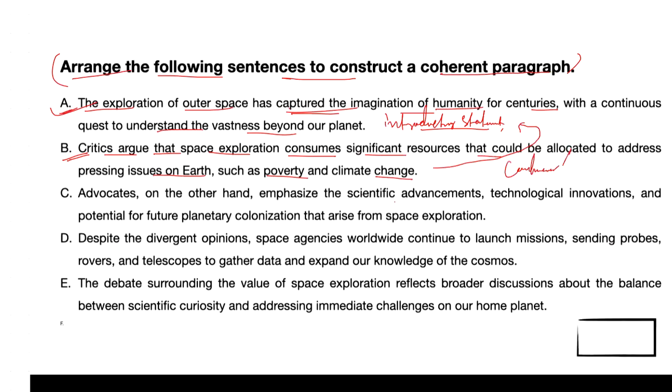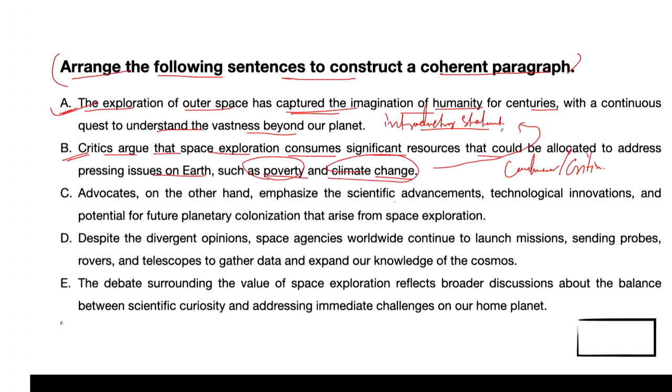Critics argue that space exploration consumes significant resources that could be better utilized to address pressing issues on Earth, such as poverty and climate change, which have been pointed out, isn't it? So in that case, we can find option A, B can be called a pair.